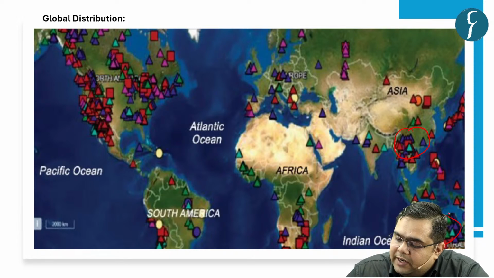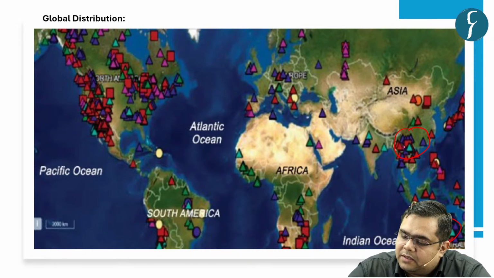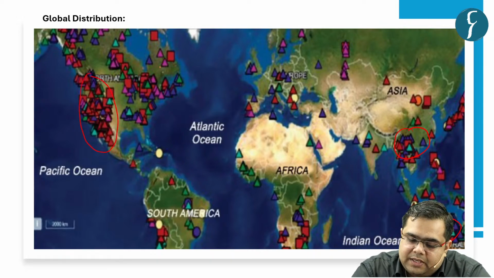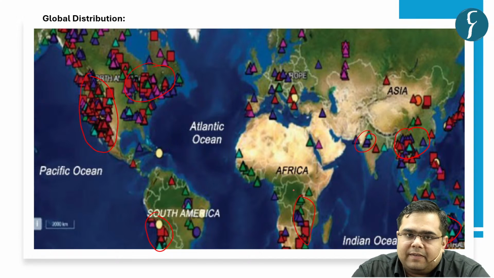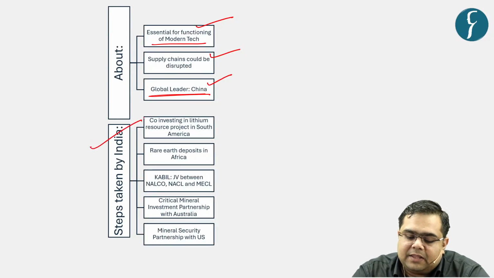Western Australia, southern part of China, Myanmar, western part of USA, northeastern part of USA, southern part of South America, some parts of India, and certain southeastern parts of Africa are important when it comes to the distribution of critical minerals, right? So what have been the recent steps taken in the development or management of critical minerals in India?